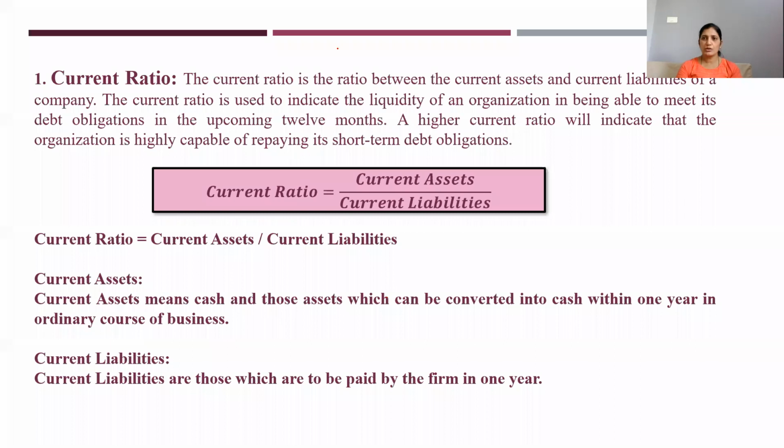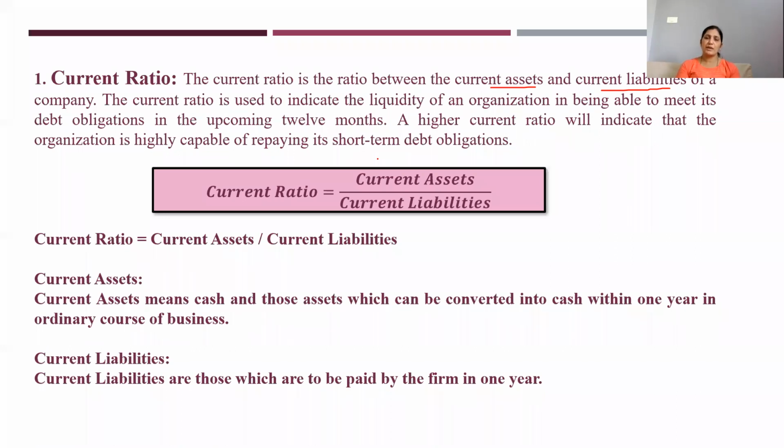So current ratio is the ratio between current assets and current liabilities of a company. The current ratio is used to indicate the liquidity of an organization in being able to meet its debt obligations in the upcoming 12 months. A higher current ratio will indicate that the organization is highly capable of repaying its short-term obligations.